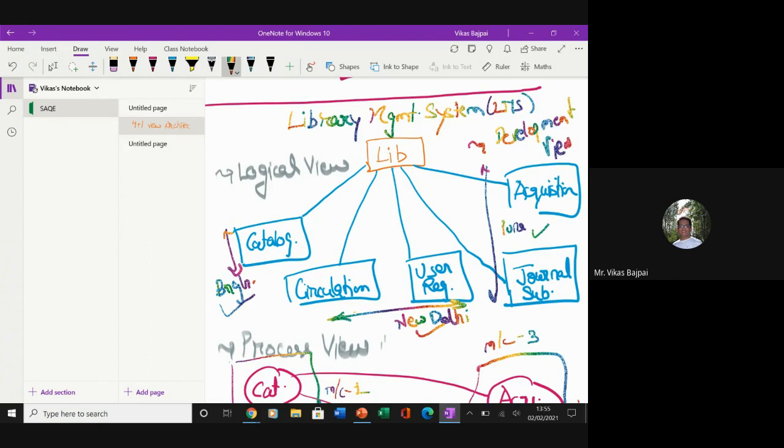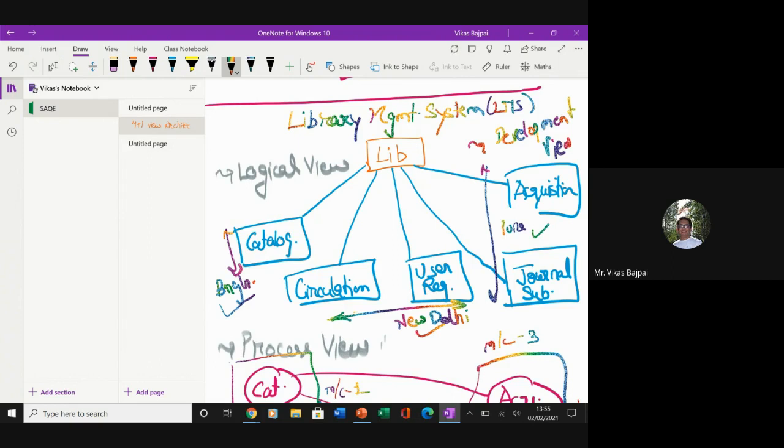And your scenarios, which is the plus one view, I am not going to cover. The reason being your use cases are already known to you. That means the same DFDs and use cases are the plus one view.